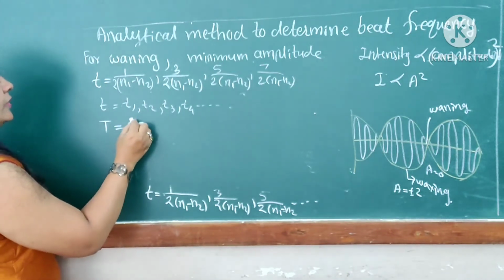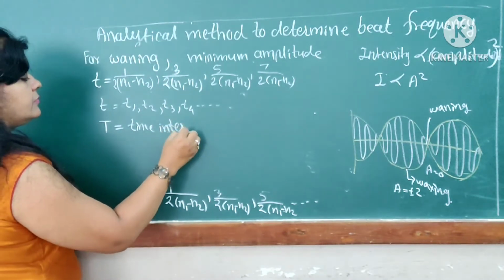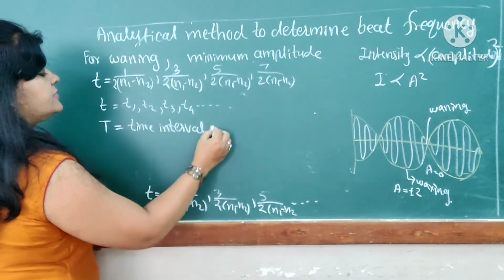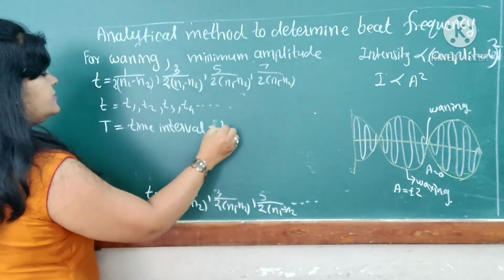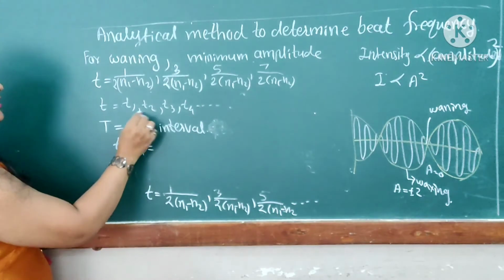The difference between the first two terms is the time interval, the period of this bit frequency. The time interval is taken as T2 minus T1. What is T2 minus T1?